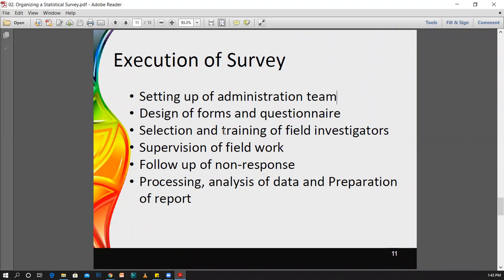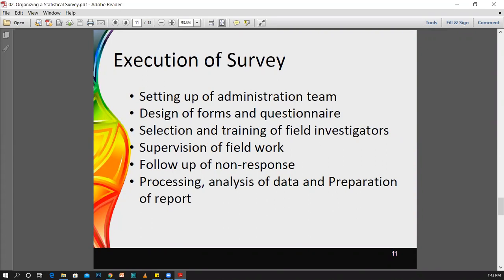And the next thing is the supervision of field work. Sometimes you are not able to go for the field work, therefore you are using investigators. Therefore, when you are using the investigators, definitely you have to supervise them. Sometimes they may be far away from your place, therefore at least you can give a phone call and you can ask them what is happening there, how is the day for them, whether there are any problems that day.